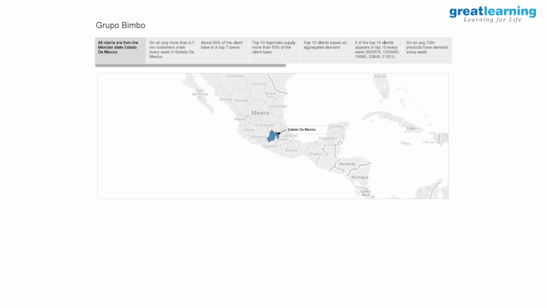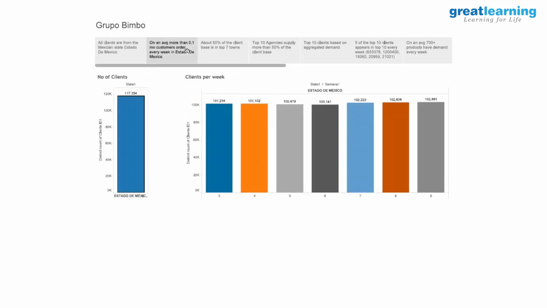So this is the basis on which we've selected that particular state, Estado de Mexico. Yeah, correct. Can you scroll? Yeah, but go slow. Don't get worked up. You have to scroll. I think in the process you may press a wrong button there. Just take your own time, no hurry.